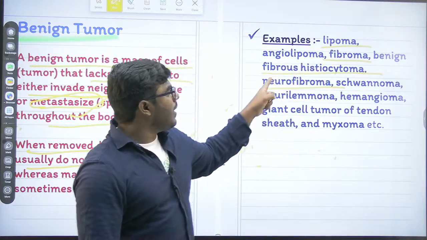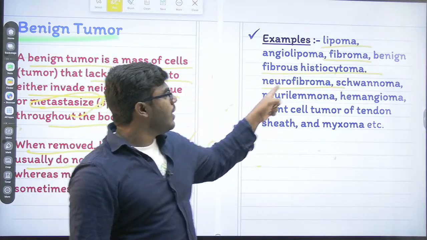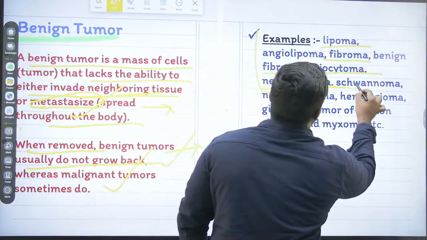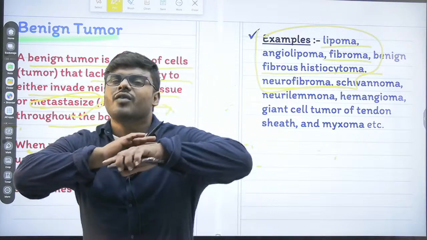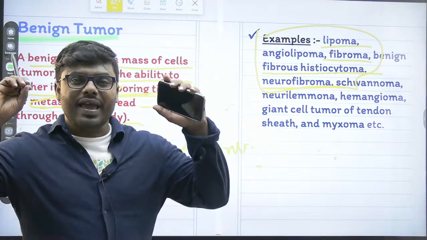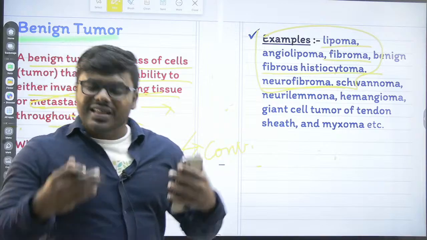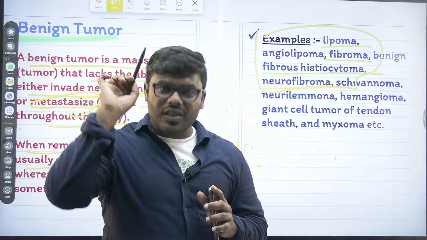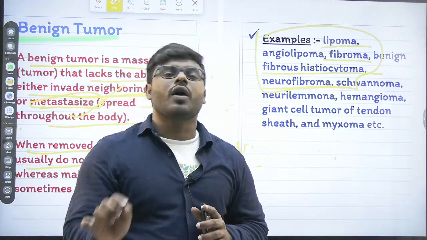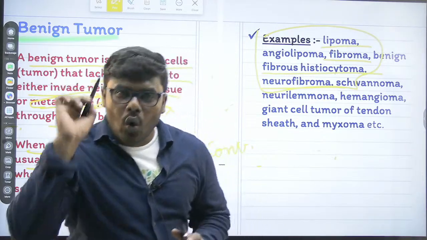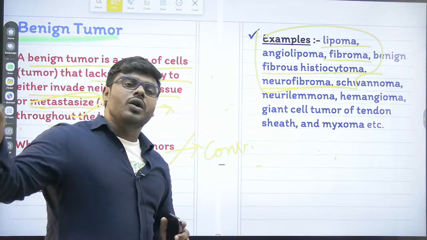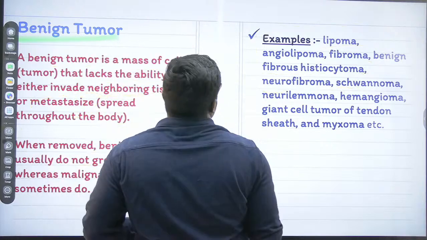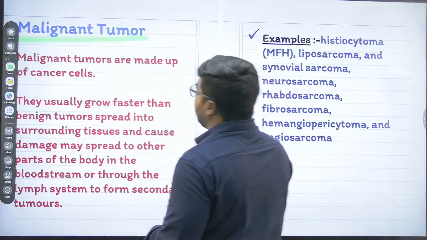These are the four major types of benign tumor, which never cause any kind of adverse effect. They just are present in the body as they are. They work like normal, they function like normal, they divide like normal, they differentiate like normal. The only point is that they are all arranged in a group. That is the only difference compared to the normal cell.